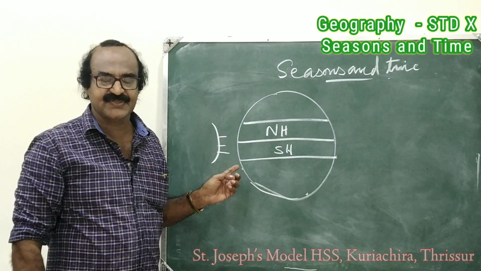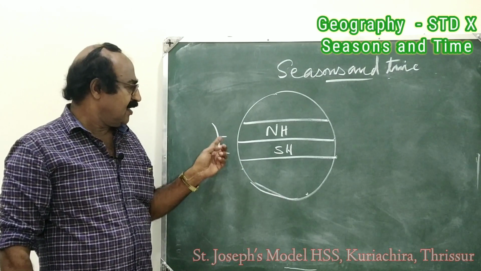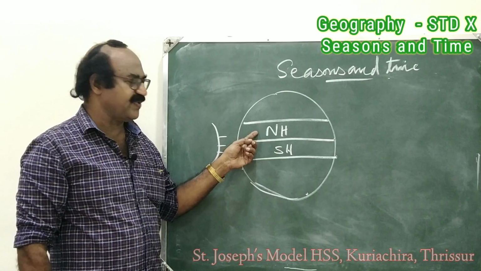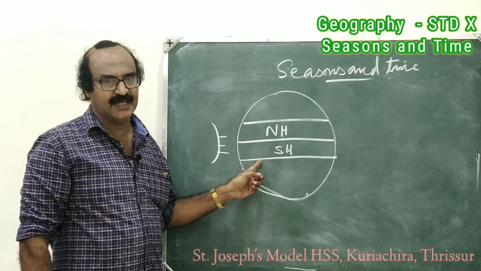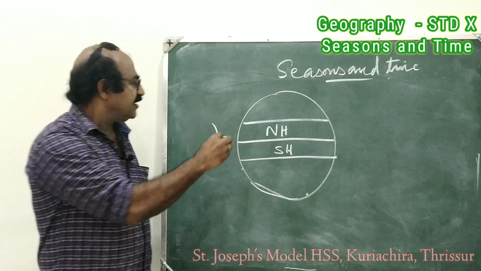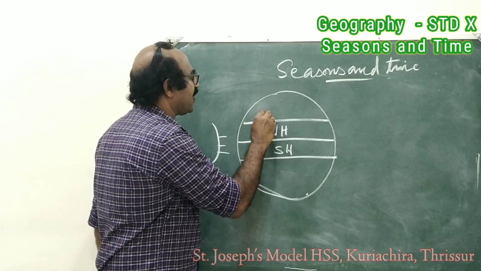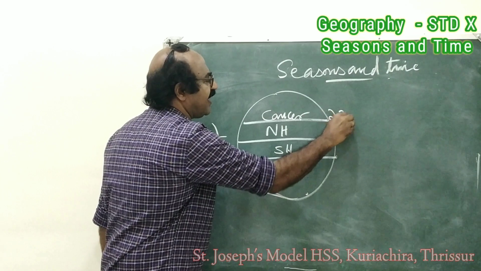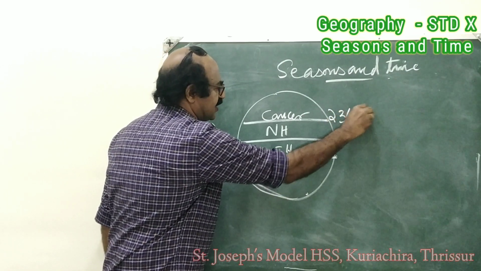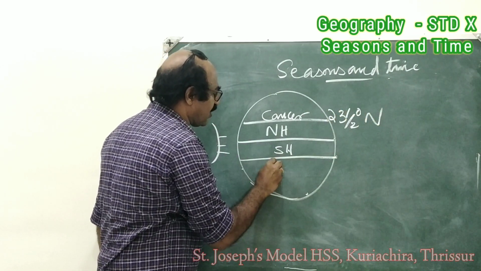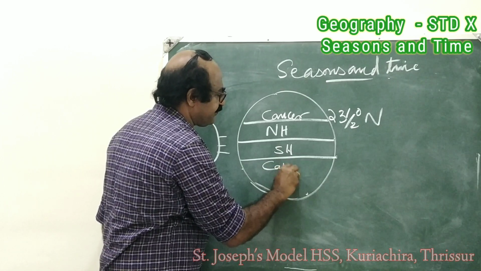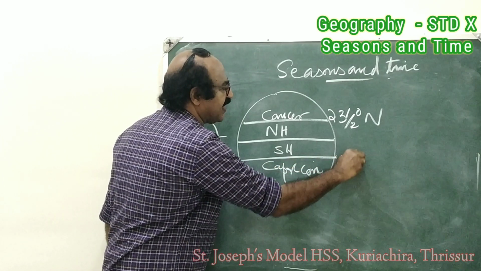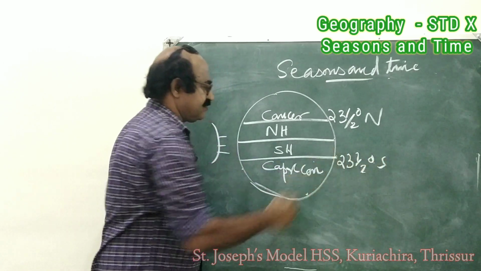Then you can see that it is Tropic of Cancer. It is 23.5 degree north. It is Tropic of Capricorn. It is 23.5 degree south.